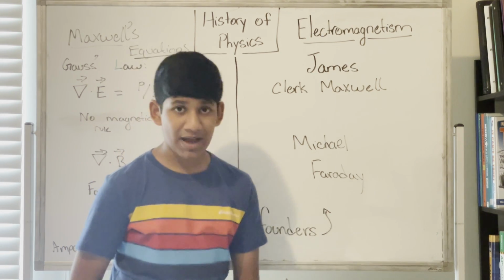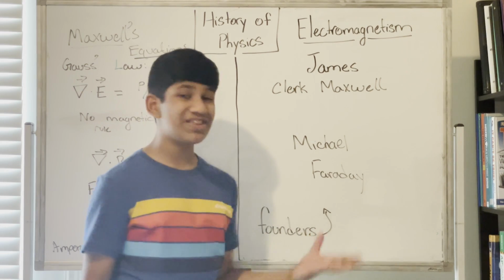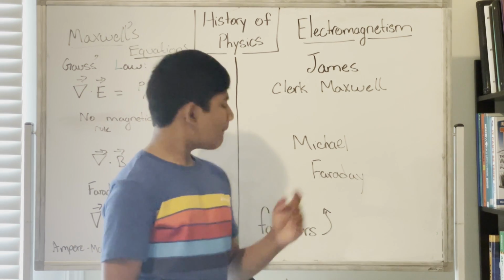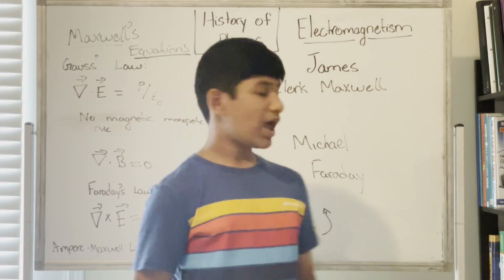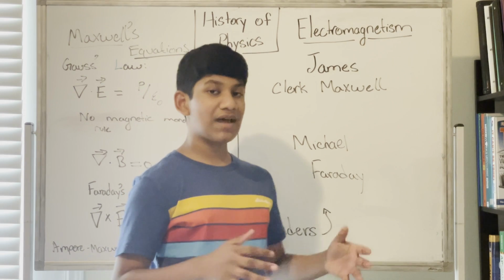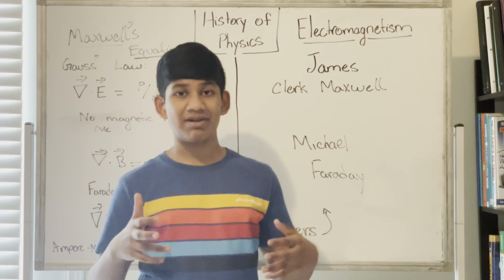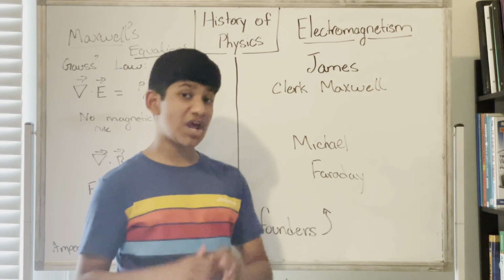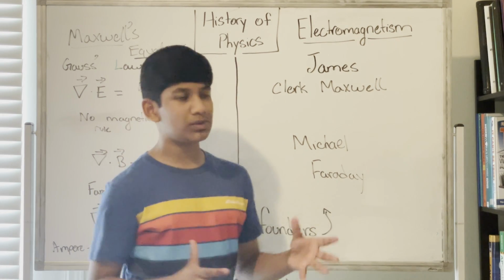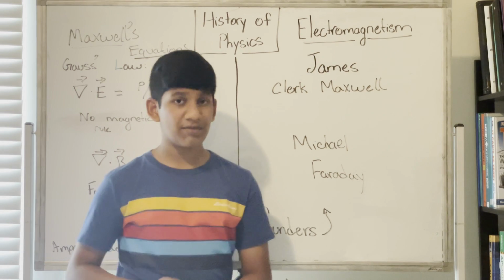Next, we have James Clerk Maxwell. James Clerk Maxwell was essentially the opposite of Michael Faraday. By the time we have James Clerk Maxwell, electromagnetism had developed a little bit more. And by the way, when Michael Faraday realized that a magnet moving through a wire generates an electric field, this helped create generators, and generators are used worldwide today. So we have to thank Michael Faraday for that.